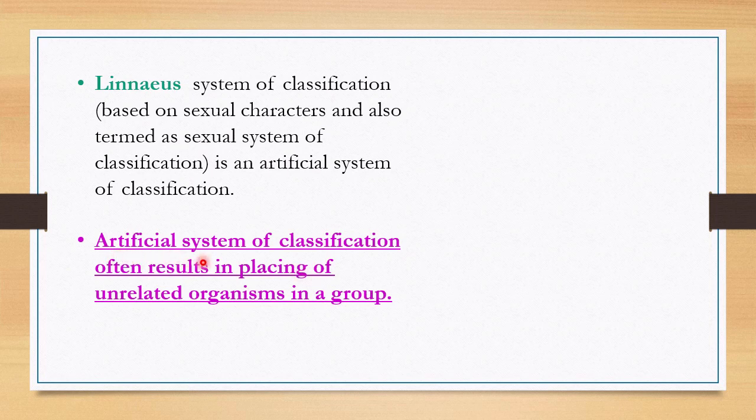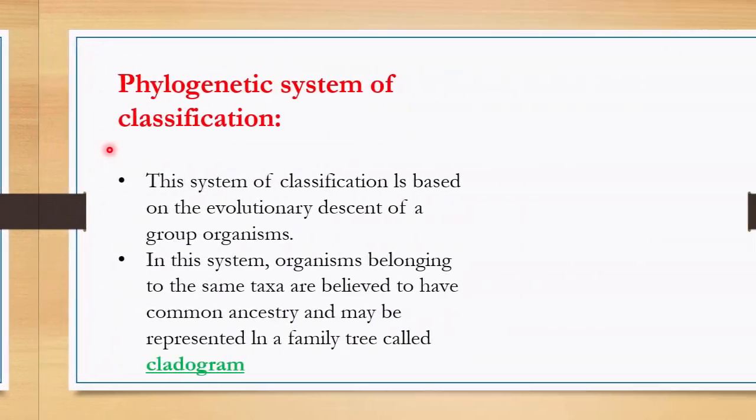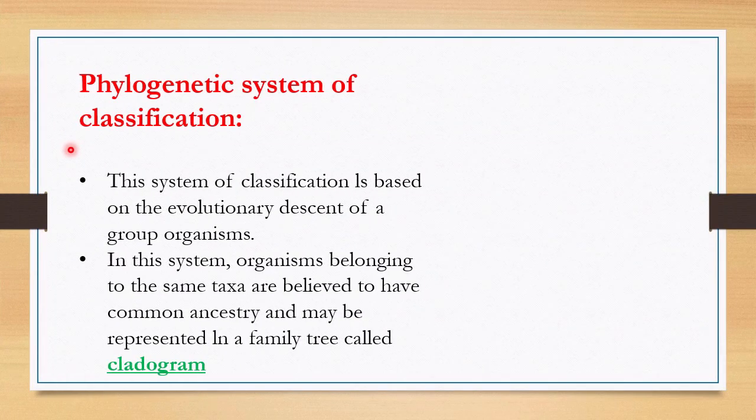An artificial system of classification often results in placing unrelated organisms, which are not related to each other, in a single group. That's why sometimes it may cause some confusion. The next system of classification is the phylogenetic system of classification, and this system is based on the evolutionary descent of a group of organisms. So whatever evolutionary changes occur, on the basis of that only the organism will be classified.